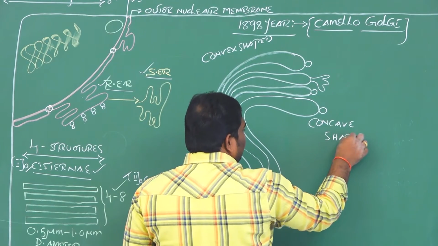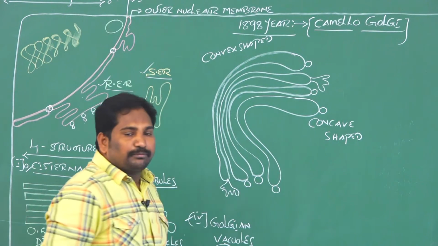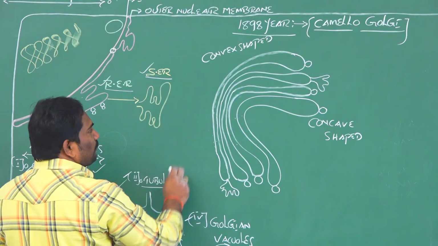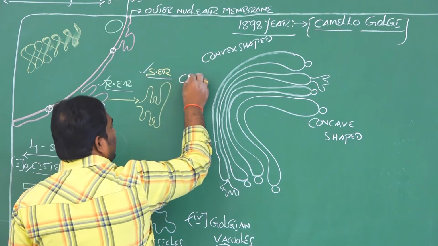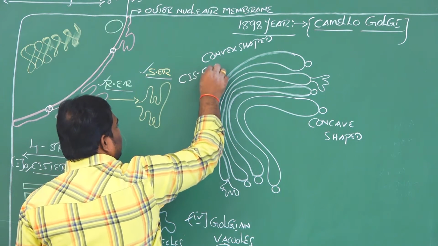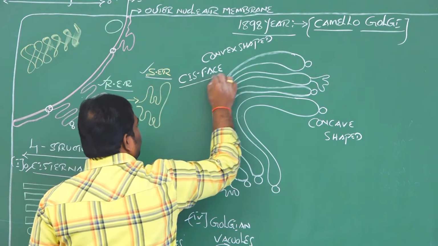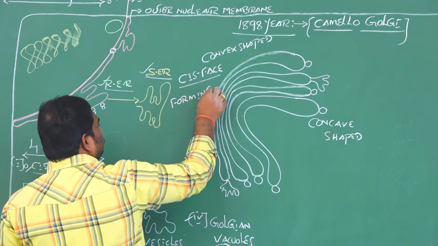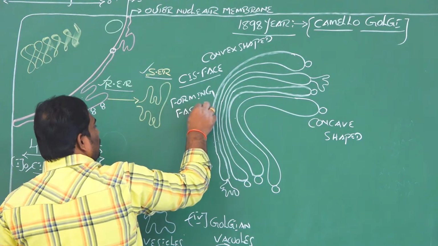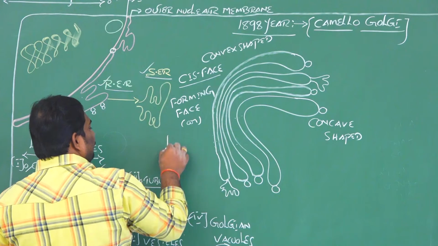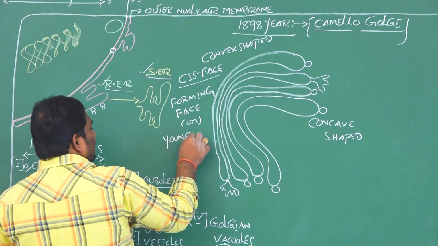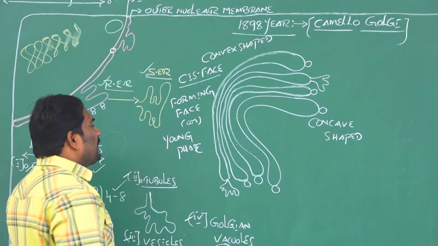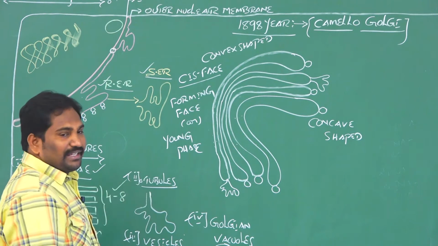The convex shaped Golgi complex towards the nucleus is called the cis phase, also called the forming phase or young phase.